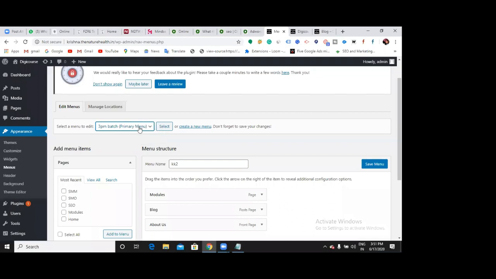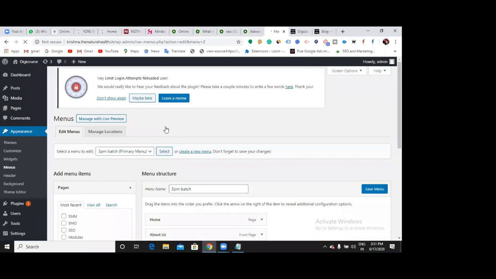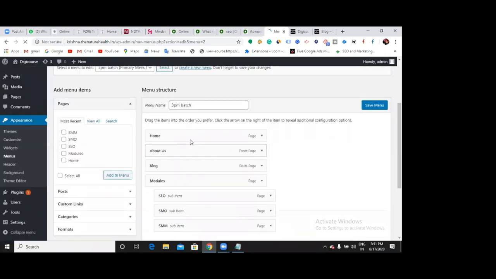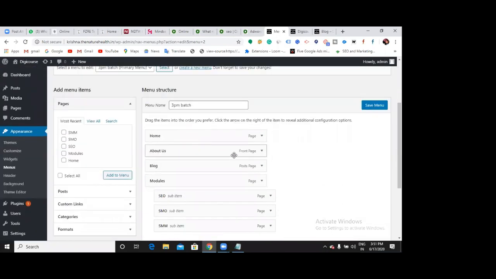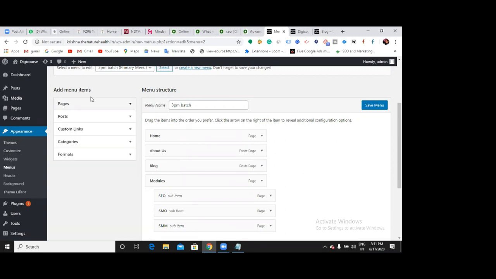Select the batch, select the menu name and then click this. Now tell me what I have to add into this menu section. Yesterday we added the pages, right? Now we need to add the categories. Click on these categories, and can you see what categories you have created? It is shown here: SMO, SMM, SEO, and Google Ads.